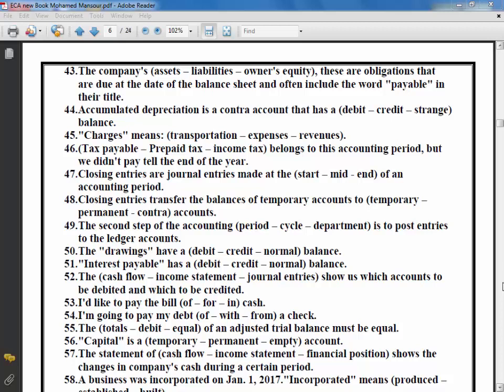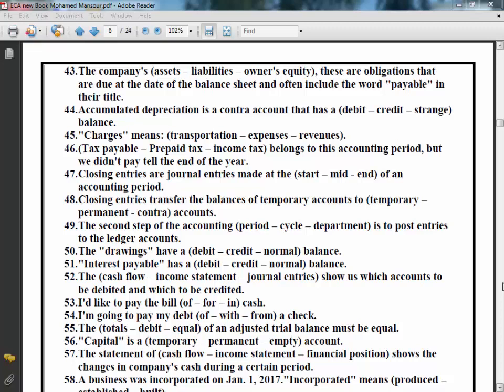The company's assets, liabilities, owner's equity: these are obligations that are due at the date of the balance sheet and often include the word payable in their title. Of course, payable is an obligation. So the correct choice here is liabilities. Liabilities are obligations that have the word payable in their title.